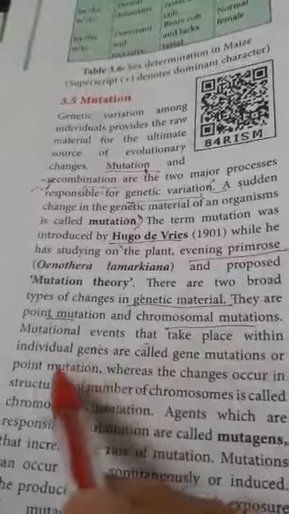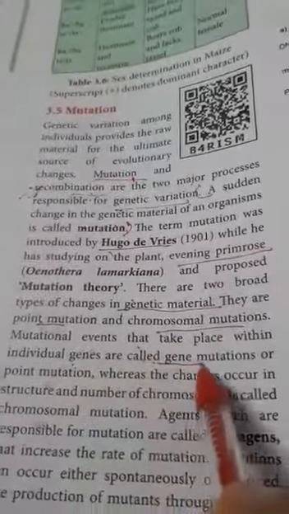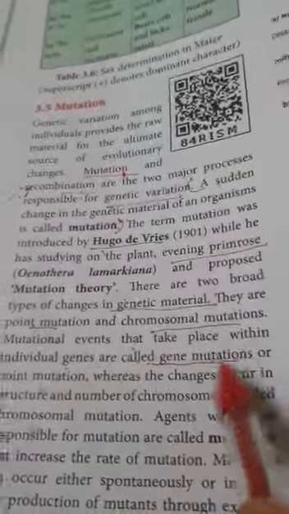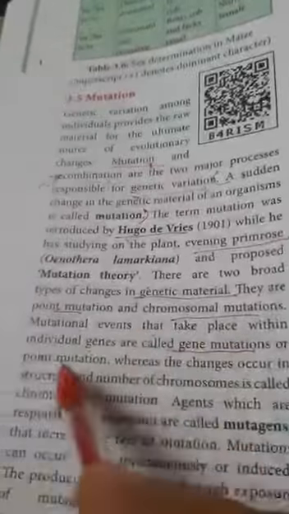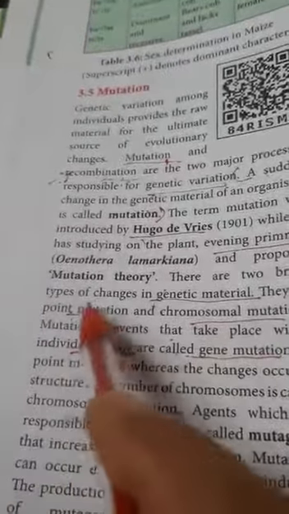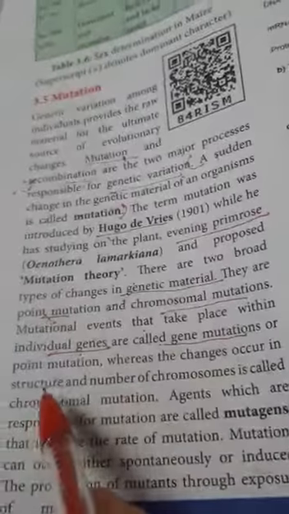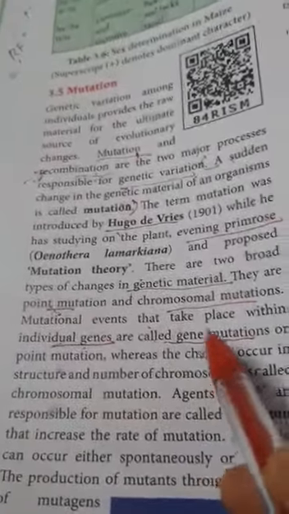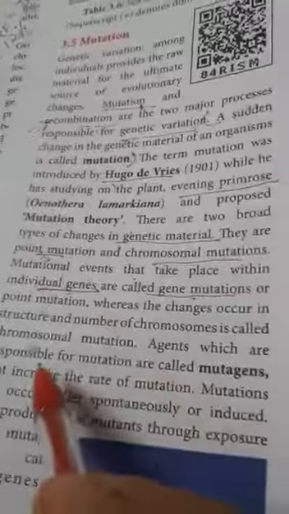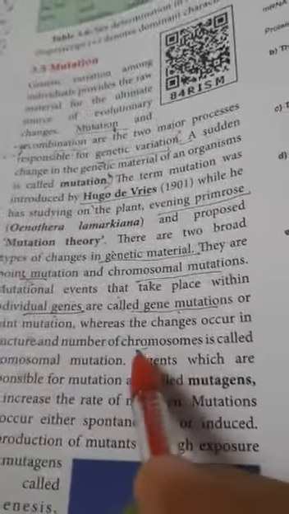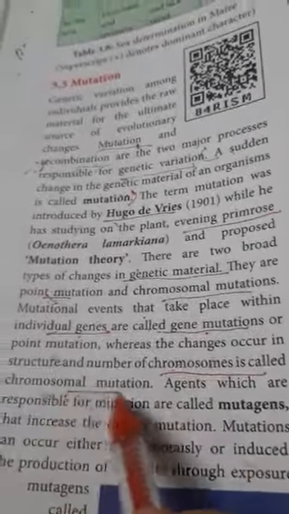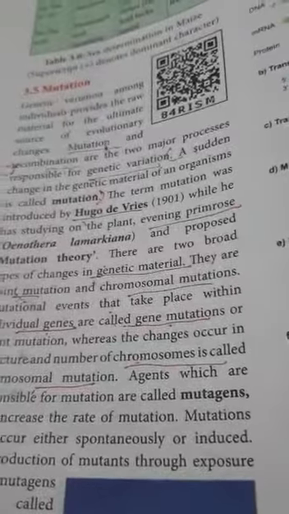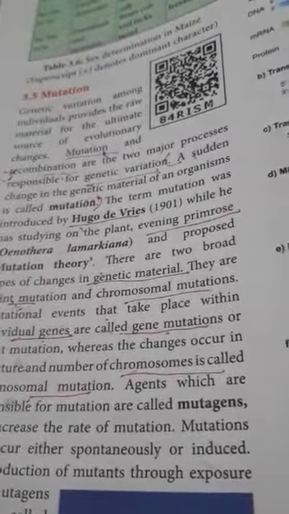Mutational events that take place within individual genes are called gene mutation, or point mutation, as I told. Whereas when changes occur in the structure or number of chromosomes, it is called chromosomal mutation. So there are two ways mutation may take place: point mutation or chromosomal mutation.